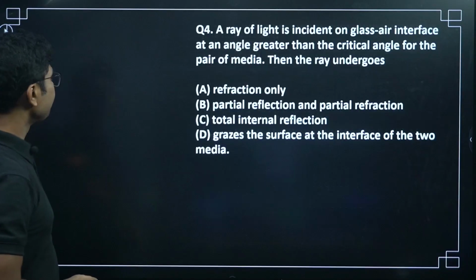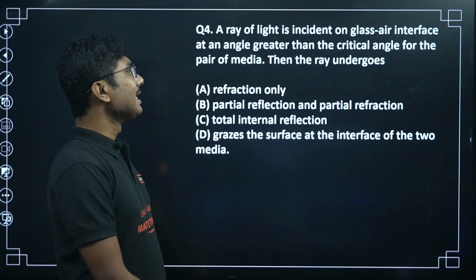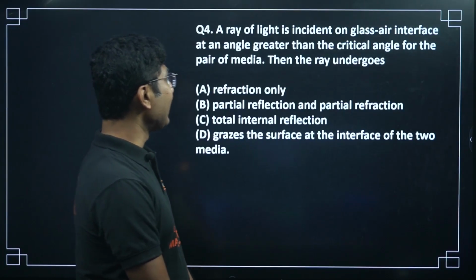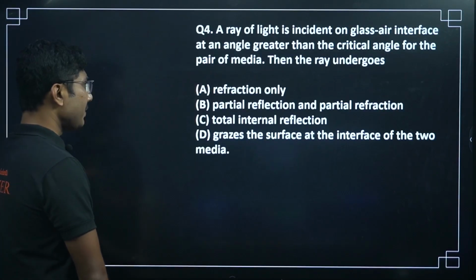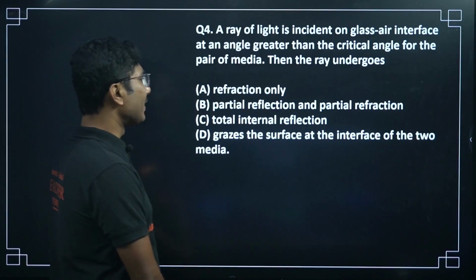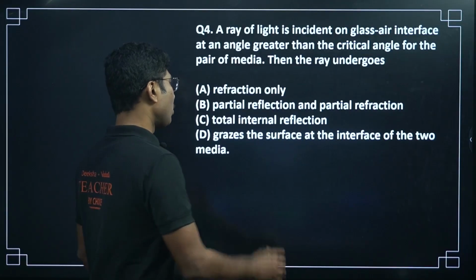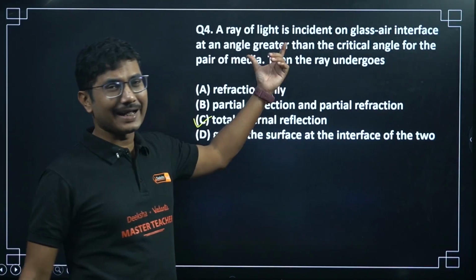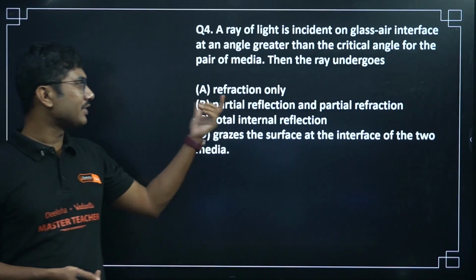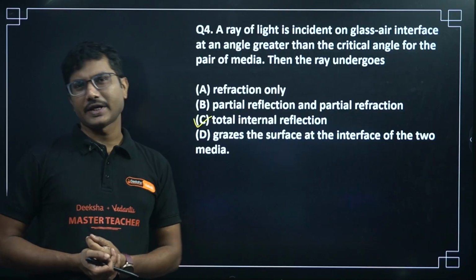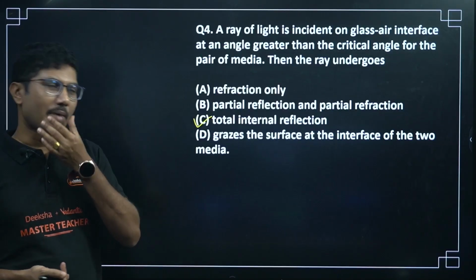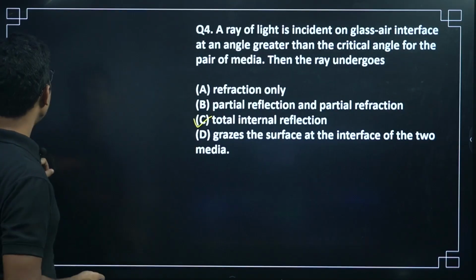Now next question. A ray of light is incident on a glass-air interface at an angle greater than the critical angle for the pair of media. Then the ray undergoes total internal reflection, because the angle is greater than the critical angle. If the angle is less than the critical angle, partial reflection and partial refraction happen. But if the angle is greater than the critical angle, all light will be reflected back. That's why it is called total internal reflection.